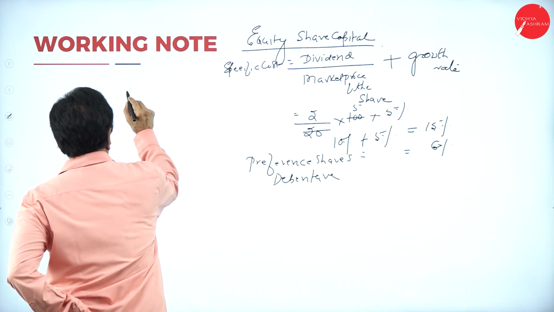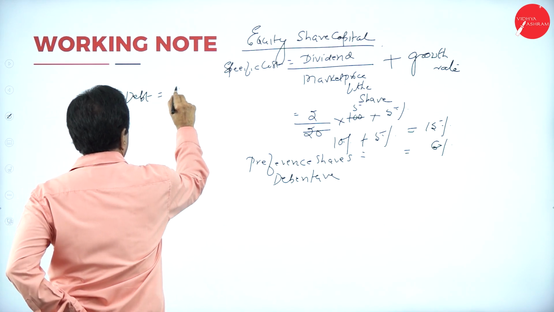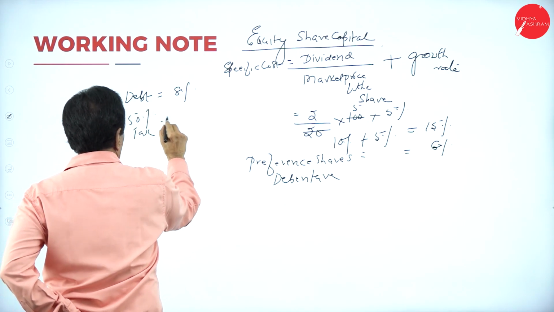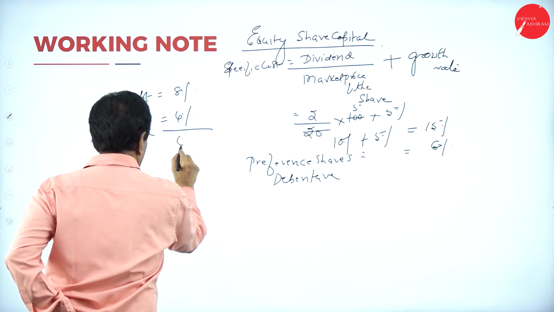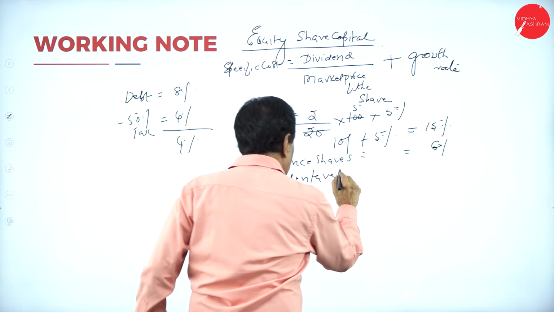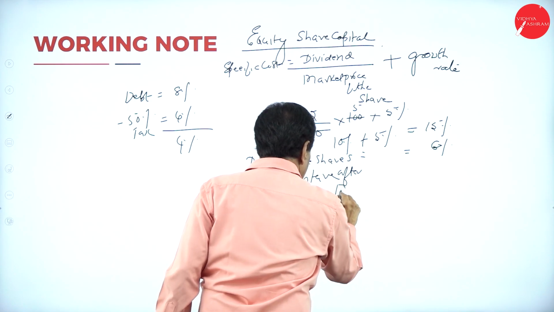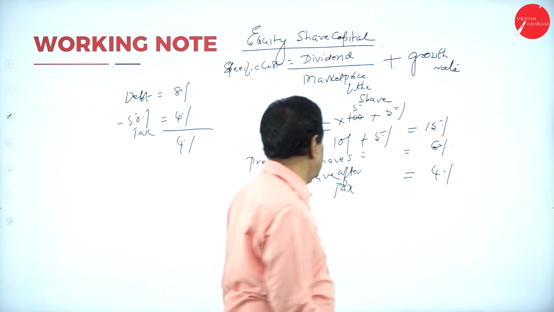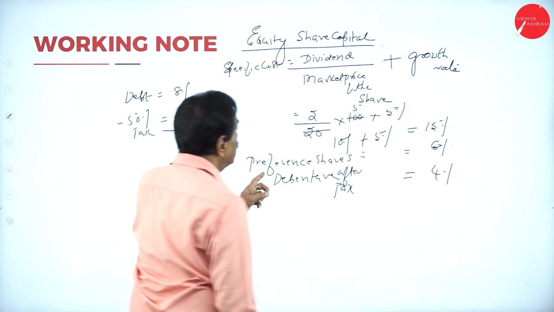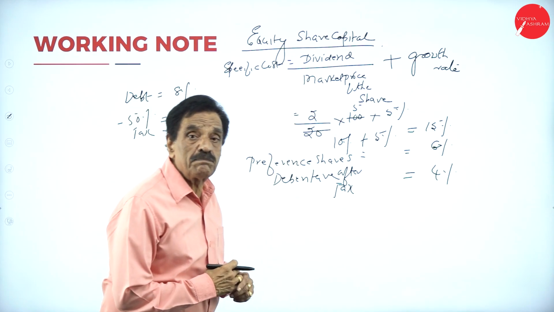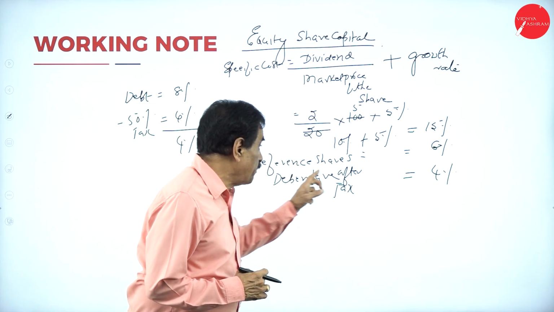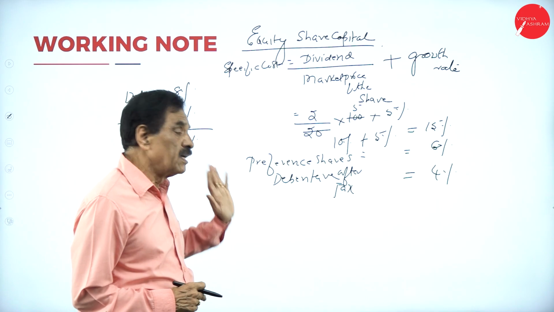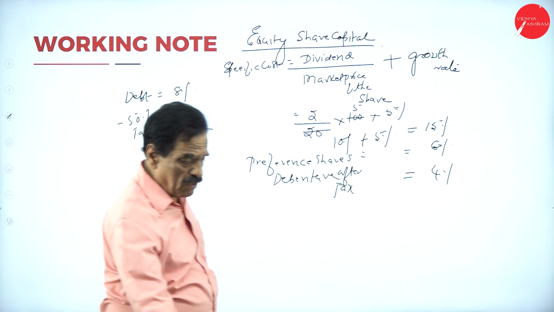So debt is equal to 8% minus 50% tax, the balance is 4%. Debenture after tax is equal to 4%. So this is the way you have to do it. First one, specific cost of equity: dividend divided by market price of the share into 100, plus growth rate. Preference share, the same percentage. Debenture after tax: 8%, 50% gone, it is 4%. That's the way you have to work it out.